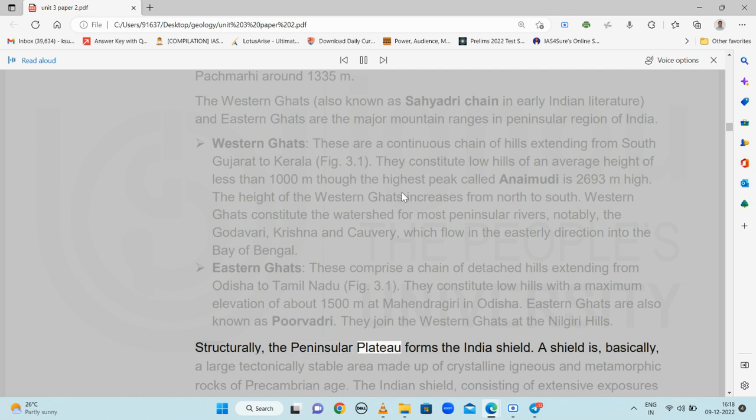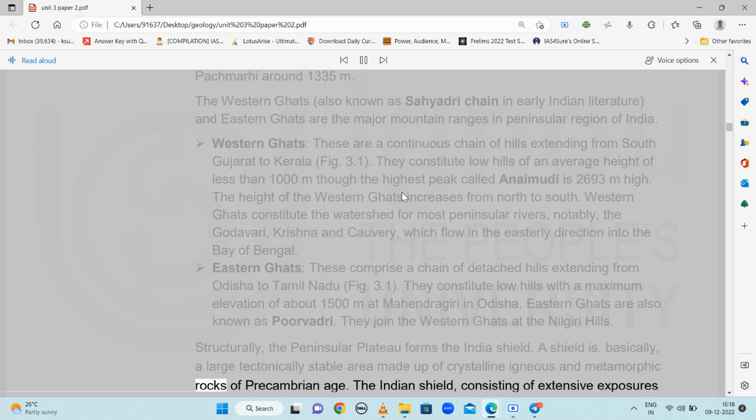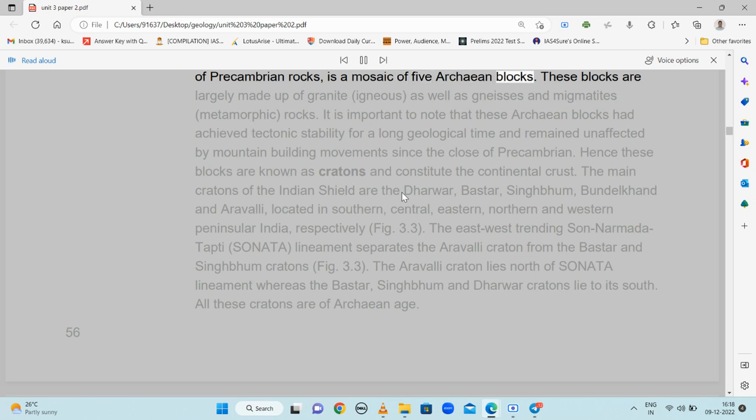Structurally, the peninsular plateau forms the Indian Shield. A shield is basically a large tectonically stable area made up of crystalline igneous and metamorphic rocks of Precambrian age. The Indian Shield, consisting of extensive exposures of Precambrian rocks, is a mosaic of 5 Archean blocks. These blocks are largely made up of granite, igneous, as well as gneiss and migmatites, metamorphic rocks. It is important to note that these Archean blocks had achieved tectonic stability for a long geological time and remained unaffected by mountain building movements since the close of Precambrian. Hence, these blocks are known as cratons and constitute the continental crust.